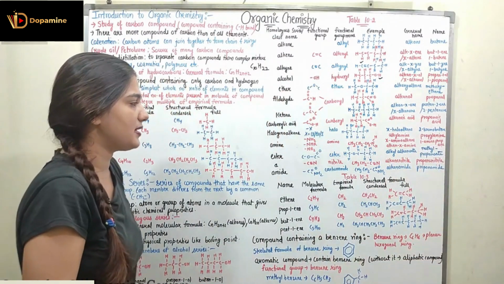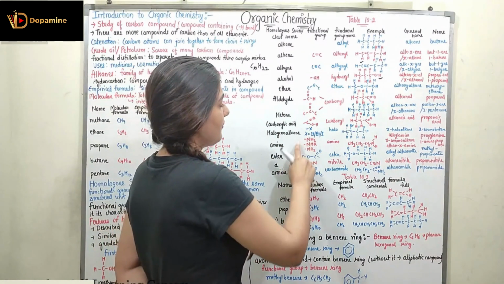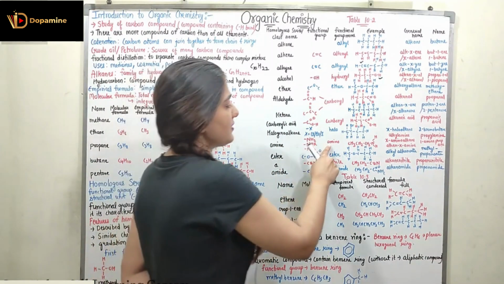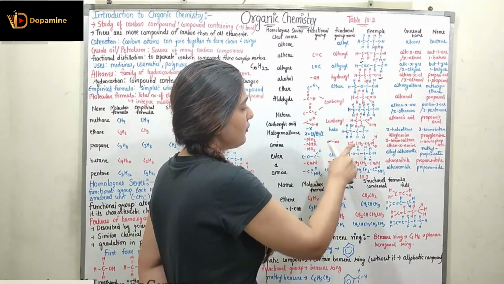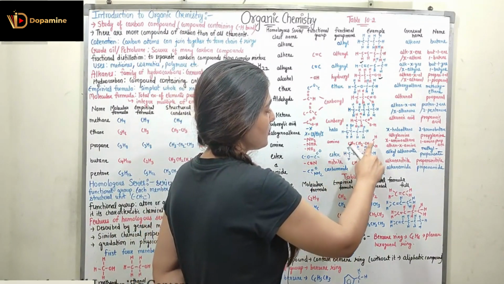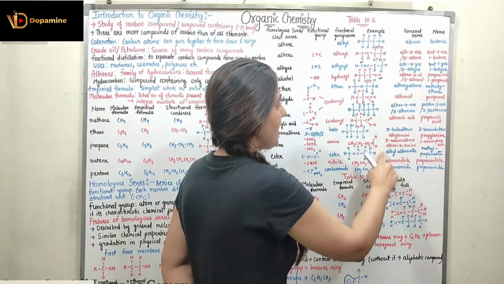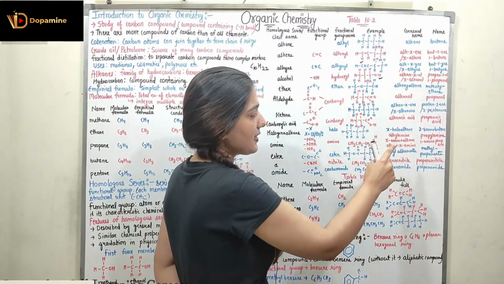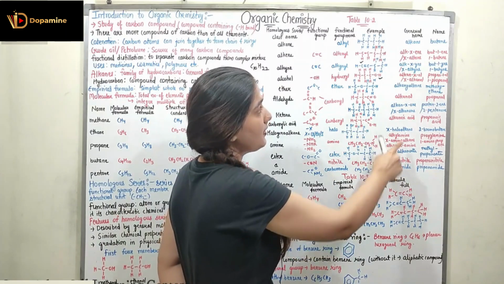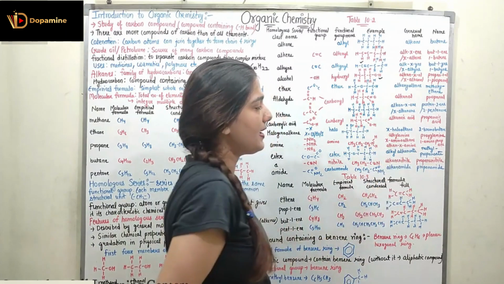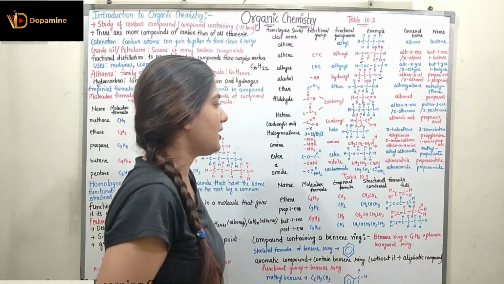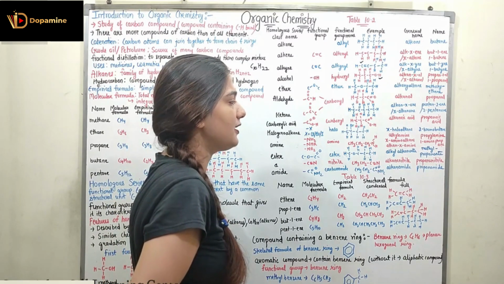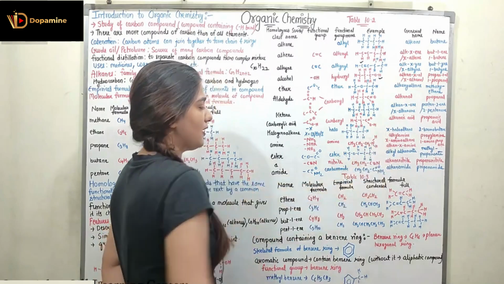Now coming to the amine. Amine will be having the functional group present as NH2, NHR or NR2. It is having the functional group name amino, and the example would be CH3, CH2, CH2 and NH2. It will be having the general name alkylamine, X-aminoalkane or alkane X-amine, right? These are all the general names, and the name would be propylamine or 1-aminopropane, right? We can have propane 1-amine as the name also. It depends which type of general name you are using.